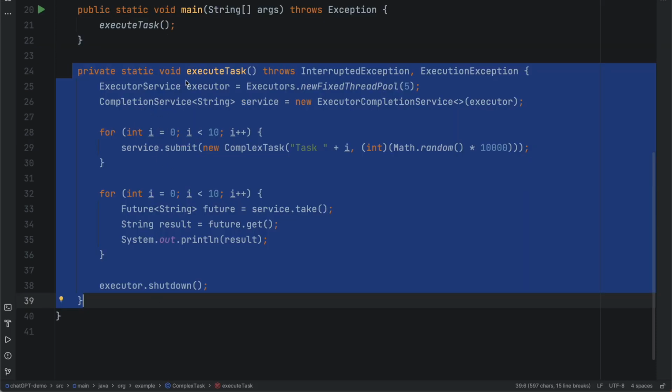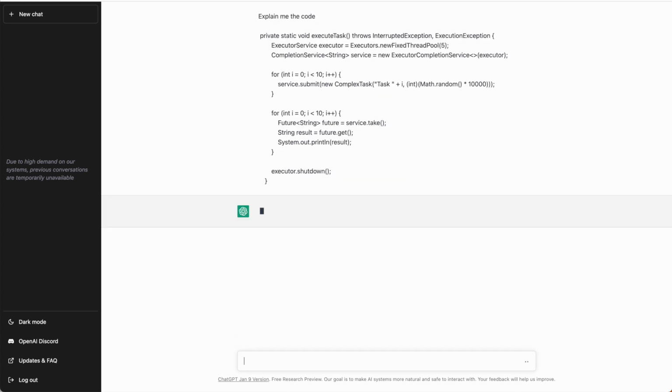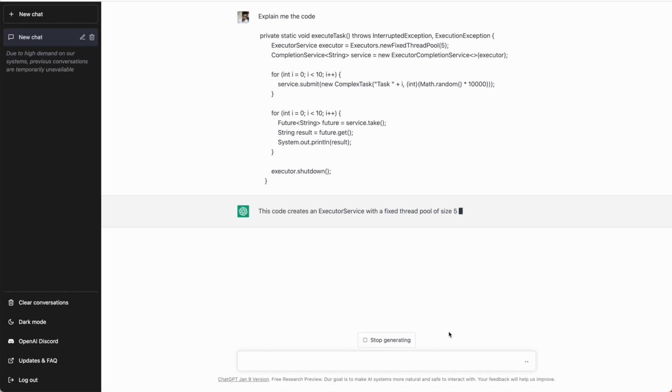So what you can do is simply copy this method and paste it here. Before that, you just need to let ChatGPT know what you want to do with this particular code. So here I'll just ask ChatGPT to explain the code to me. Okay, and then I can simply paste it. If I hit enter, let's see what ChatGPT gives.